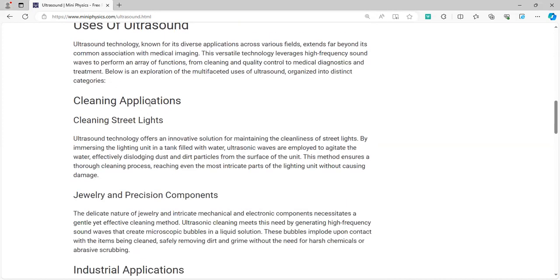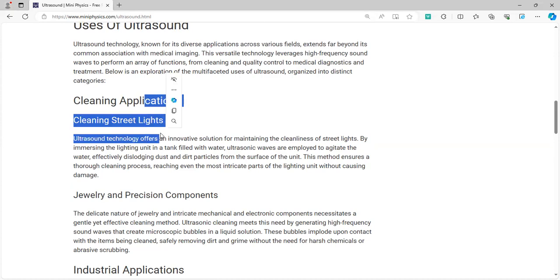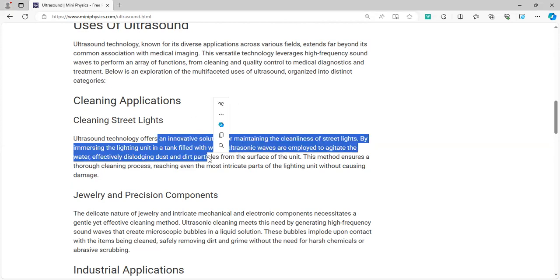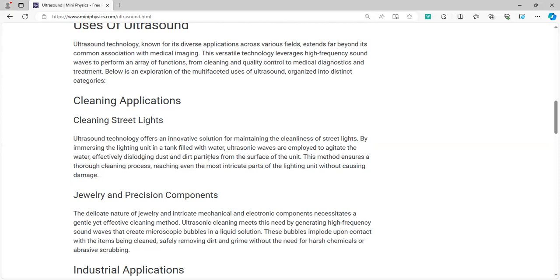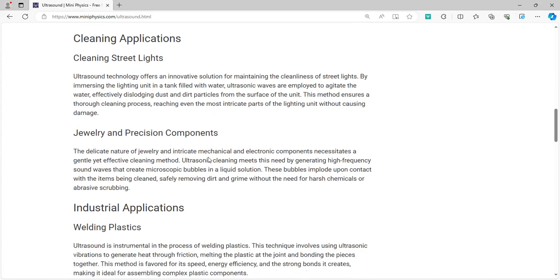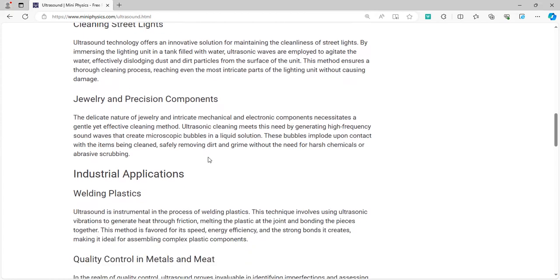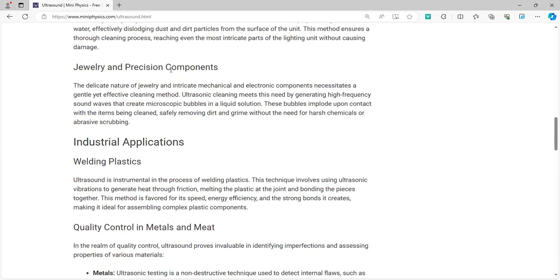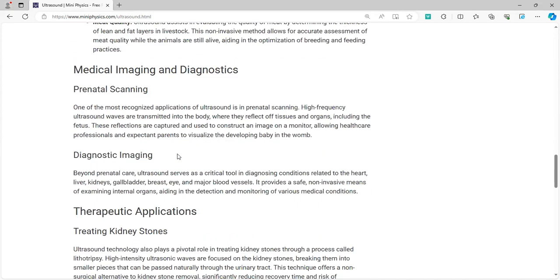Apart from medical uses, other applications include cleaning street lights, because normally street lights can't be cleaned as cleanly as they can be by ultrasound waves. The extremely intricate portions of the lighting unit can be easily cleaned by this process without any damage. Similarly, other uses are also listed in jewelry and wheeled plastics.